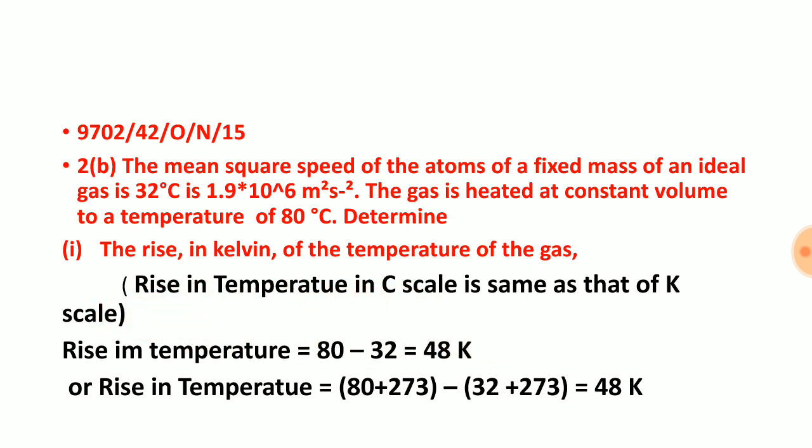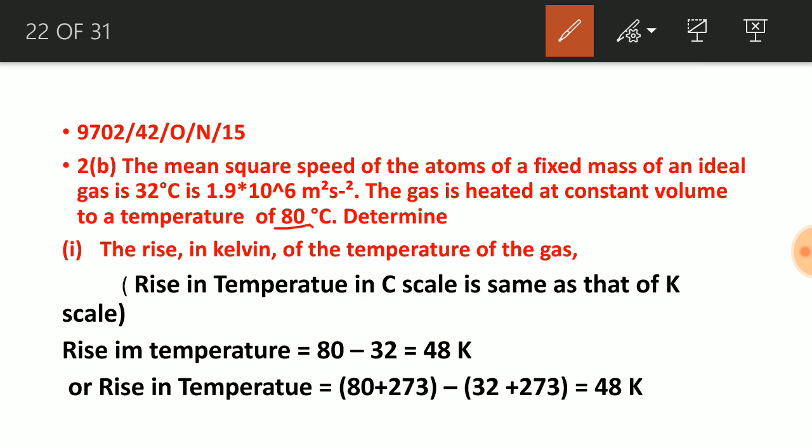So this will give 48 Kelvin. In another way, you can convert this 80 into Kelvin and this 32 into Kelvin, and if you calculate the difference it will be the same. As the temperature changes from 32 to 80 degrees centigrade, the rise in temperature in Kelvin will be 48.